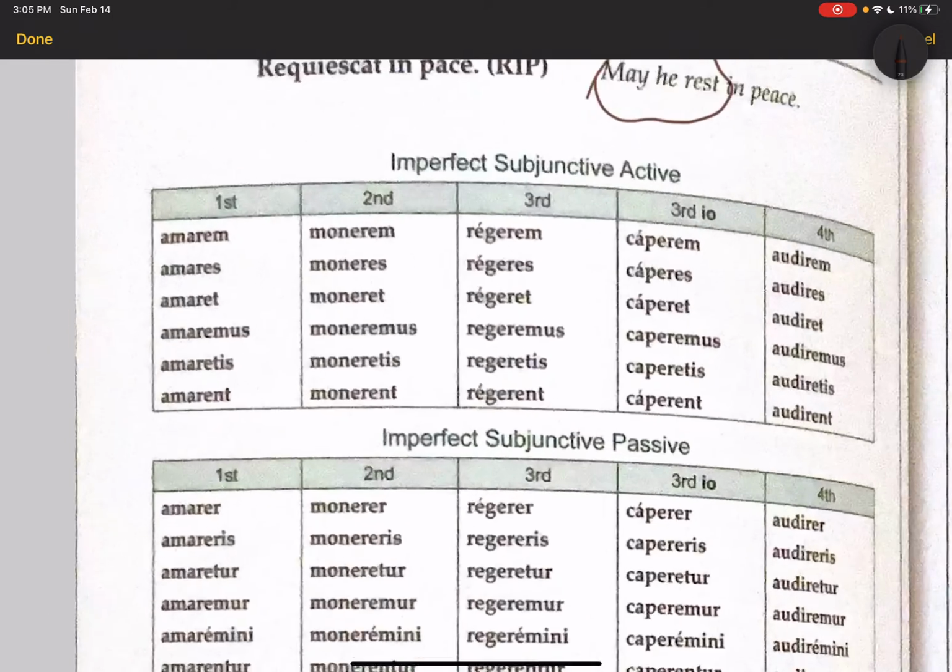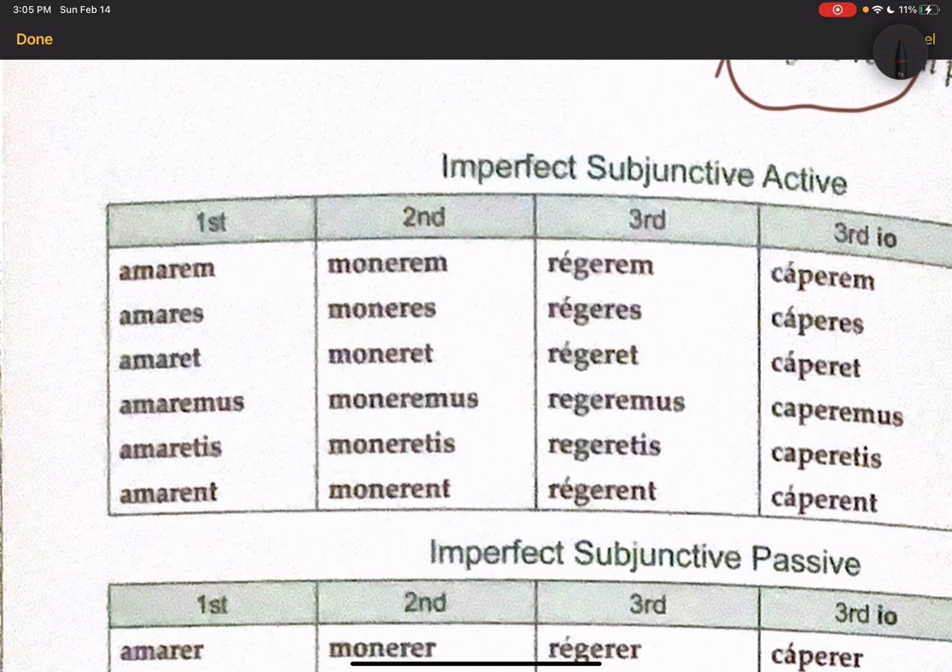So, for example, the present active infinitive of amo is amare. That is its second principal part. So you just add the regular personal endings to the infinitive, and you get amarem, amares, amaret, amaremus, amaratis, amarent.